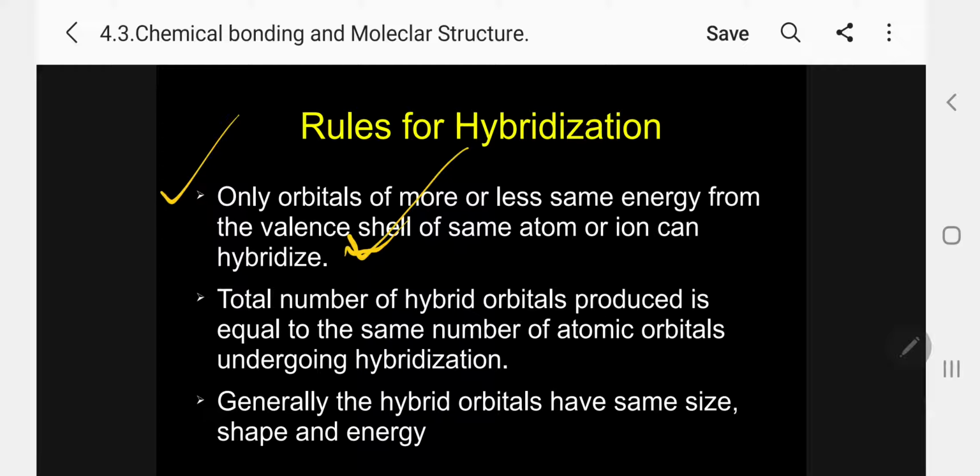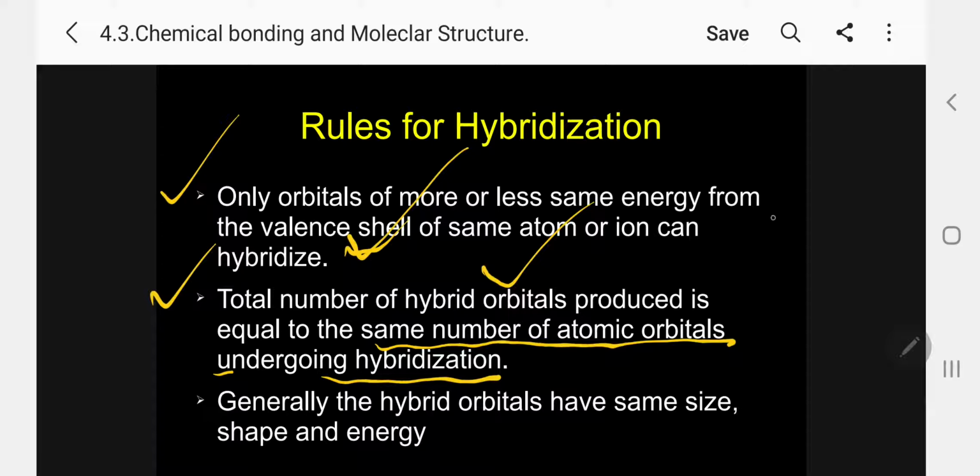That is the outermost shell. Rule 2: the total number of hybrid orbitals produced is equal to the number of atomic orbitals undergoing combination. How can you understand this?